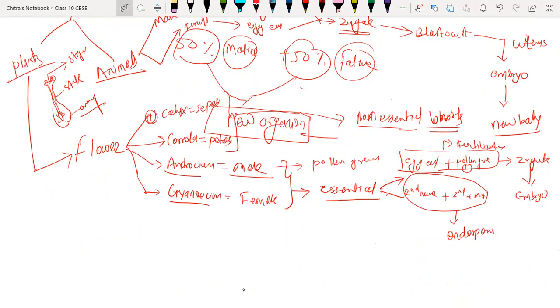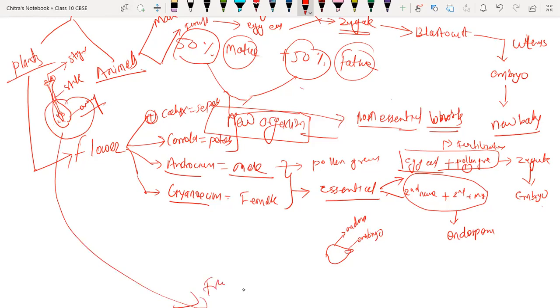Suppose I am just drawing one seed here like this. Suppose this is the seed. Here we have the embryo. This is called the embryo, and this is called the endosperm. And the ovary forms the fruit. So whatever fruit we are eating is nothing but the ovary of that particular plant. During the germination of the seed, the embryo develops into the new plant,